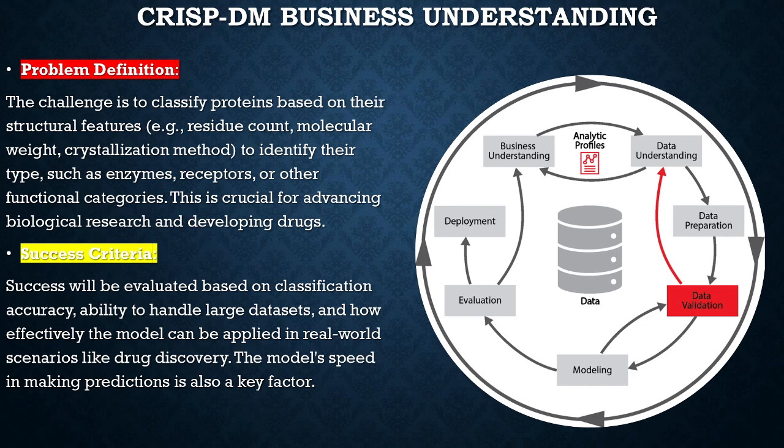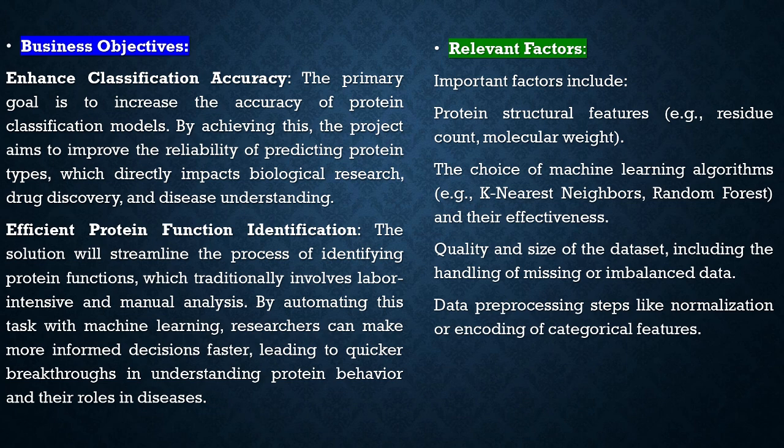Data preparation. In this phase, we performed essential pre-processing steps, including normalization of data and handling missing values. Normalization ensures that features contribute equally to the distance calculations in algorithms like KNN. We also encoded categorical variables and split the dataset into training and testing sets to evaluate model performance.